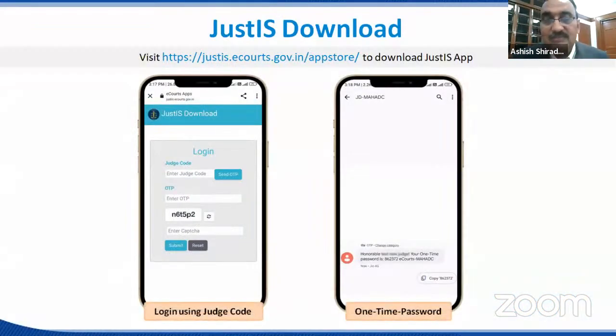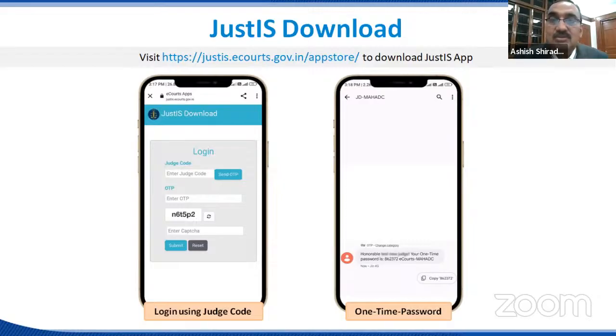Now, similarly, the facility is also available for the honorable judges of the High Court who are the guardian judges or portfolio judges of a particular district. And even the facility is also available for the Chief Justice to monitor or manage the pendency and disposal, not only for a particular district, but even for the state at large. So this is another interface which is available to the High Court judges.